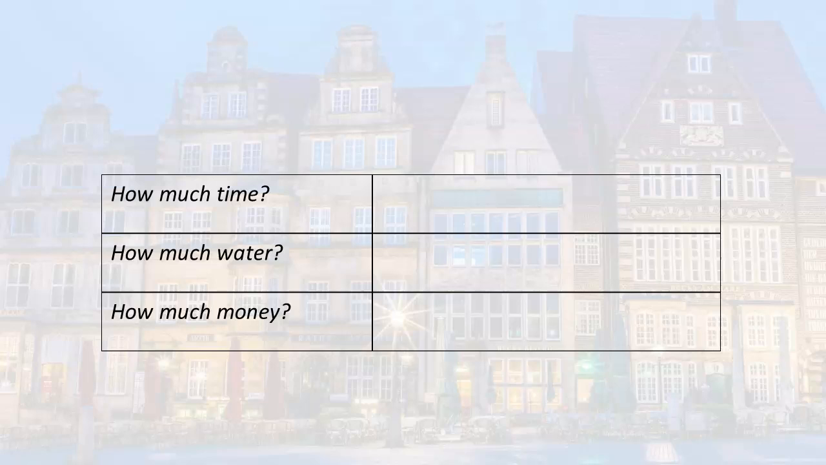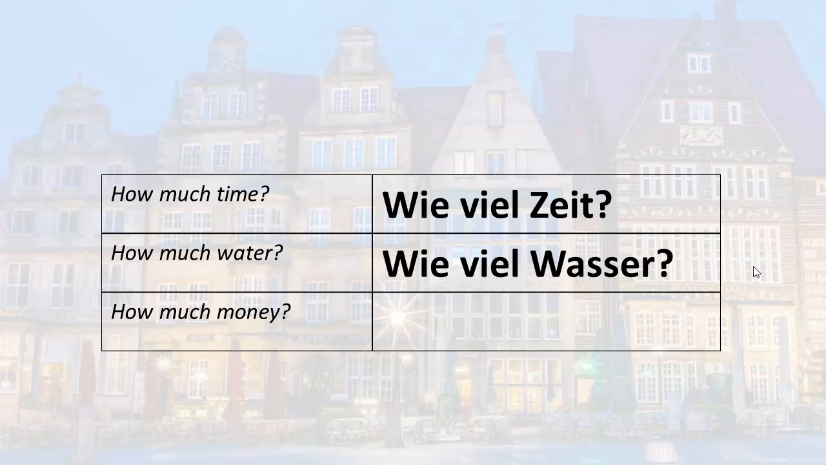If the noun that you're using is a singular noun, you will use wie viel. So how much? How much time? Wie viel Zeit? How much water? Wie viel Wasser? How much money? Wie viel Geld? Again, we've chosen wie viel in all of these examples because Zeit, Wasser, and Geld are all singular nouns.